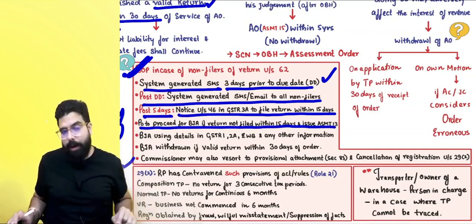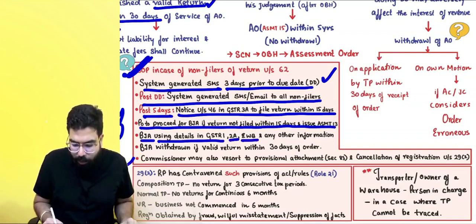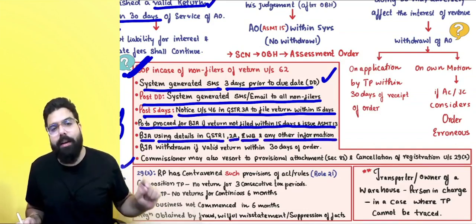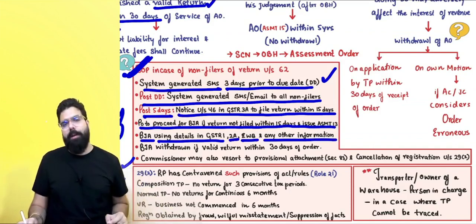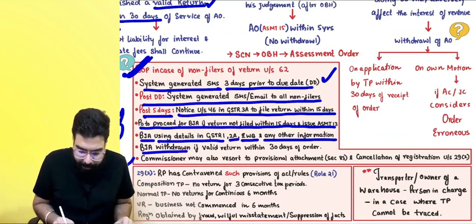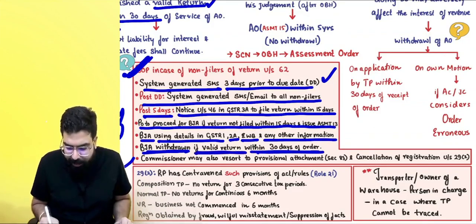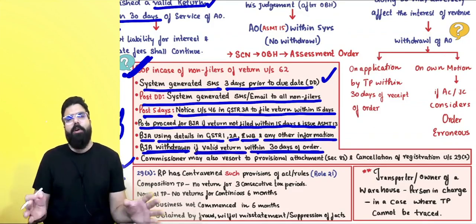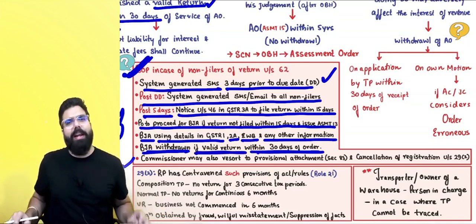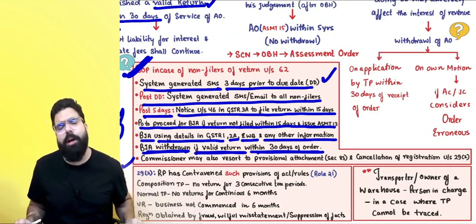Always remember, when the PO is doing the best judgment, he will use GSTR 1, GSTR 2A, e-way bill, and the other information which is available. Best judgment assessment can be withdrawn if a valid return is filed within 30 days of the order.